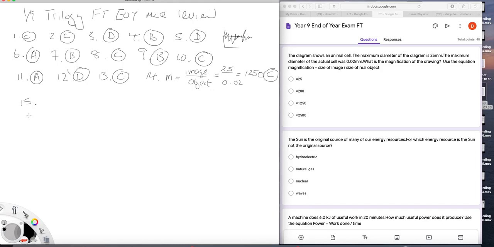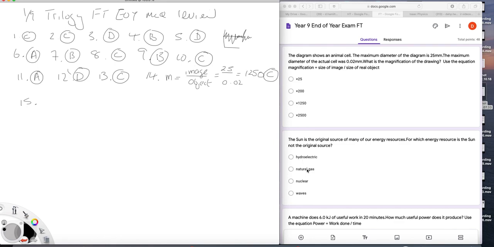15. The sun is the original source of many of our energy resources. For which energy resource is the sun not the original source? So, hydroelectric. Well, how does hydroelectric work? That's a dam, right? So you get rain falling on a mountain, the rain runs down the mountain in a river, you build a great big wall on the end of the river, and the water builds up behind it. So that water is there because of rain. Rain happens because of the sun. The sun evaporates the water from the sea. So hydroelectric is down to the sun.